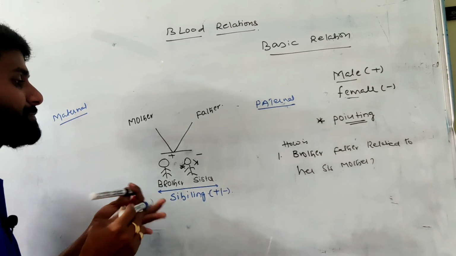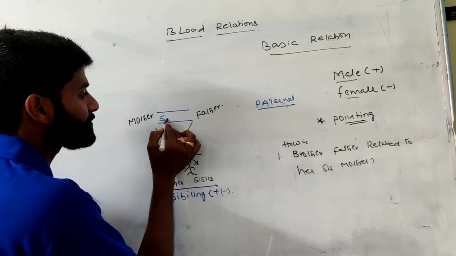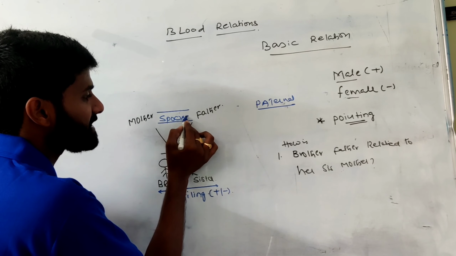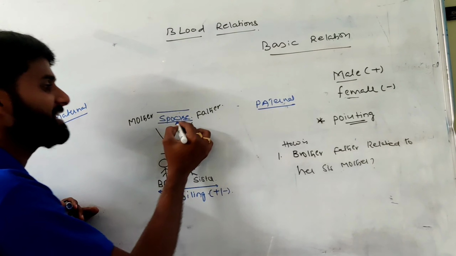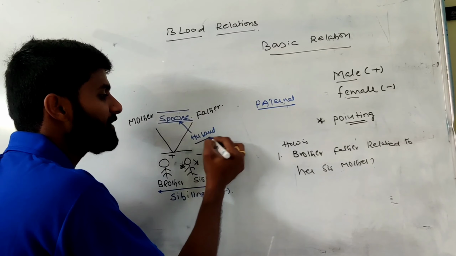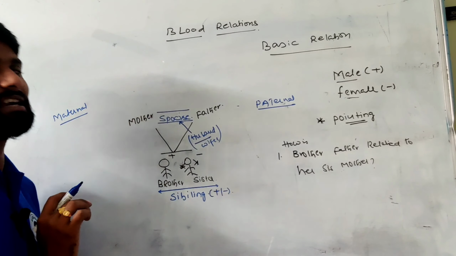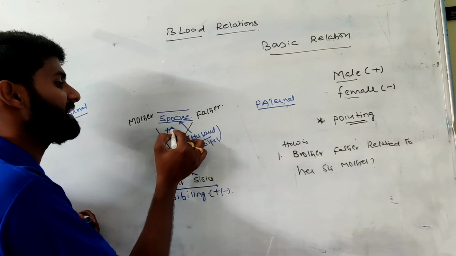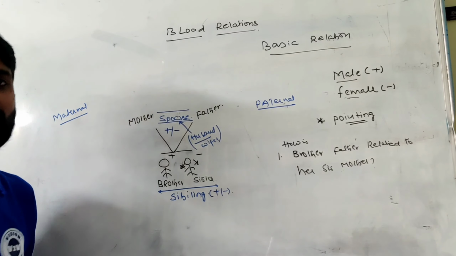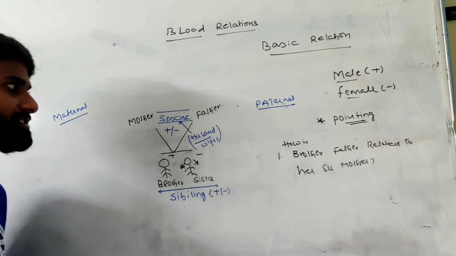Any husband and wife relationship I can call a spouse relationship. Here the terminology is related to spouse, and we cannot define it as either male or female, since spouse indicates both a male and a female person.